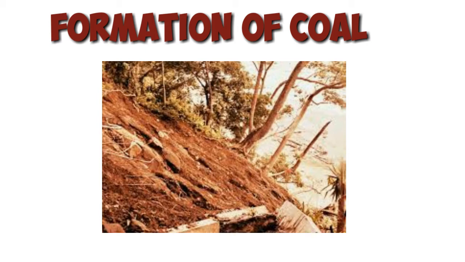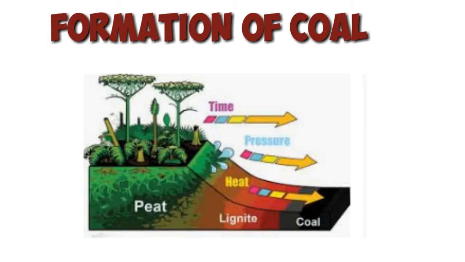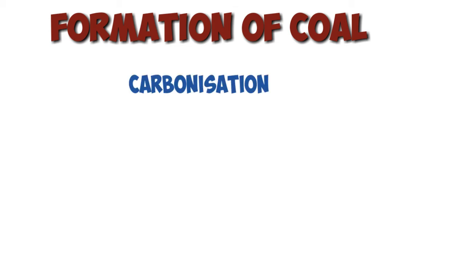As more soil deposited over them, they were compressed. The temperature also rose as they sank deeper and deeper. Under high pressure and high temperature, dead plants got slowly converted into coal. As coal contains mainly carbon, the slow process of conversion of dead vegetation into coal is called carbonization.